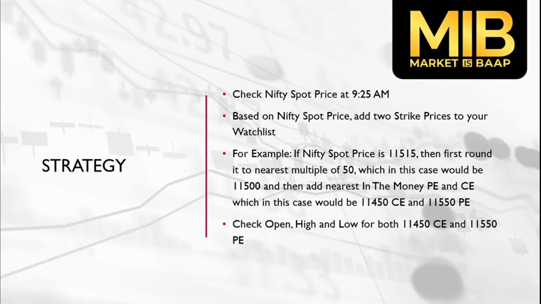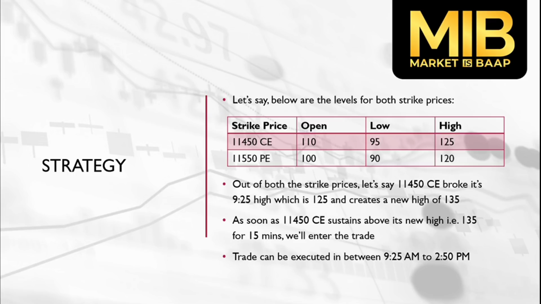Now as we have added these two to our watch list, we will check the open, high and low for both 11,450 CE and 11,550 PE. Let's say below are the levels for both the strike prices. For 11,450 CE, open is 110, low is 95 and high is 125. For 11,550 PE, open is 100, low is 90, high is 120.